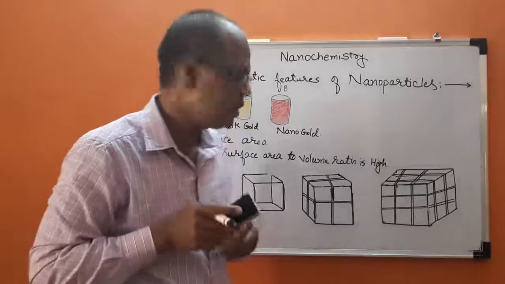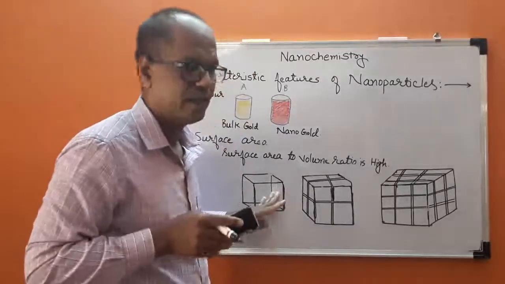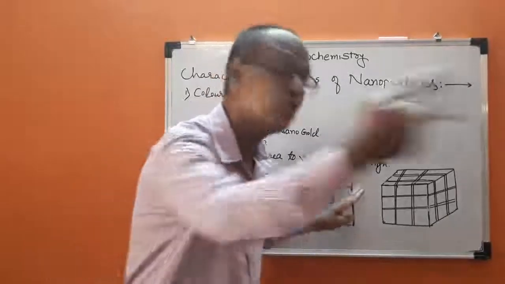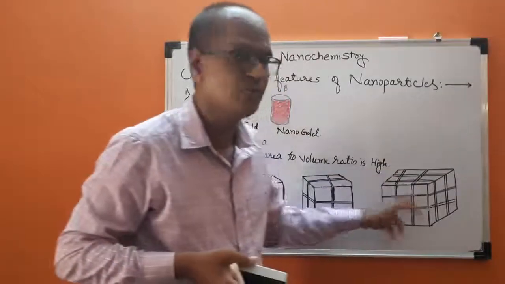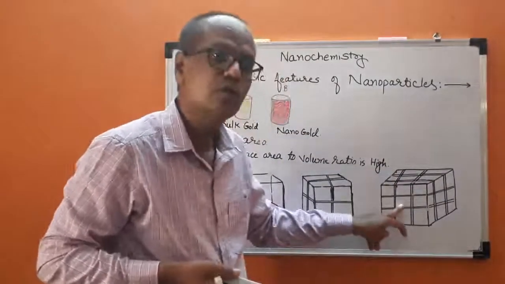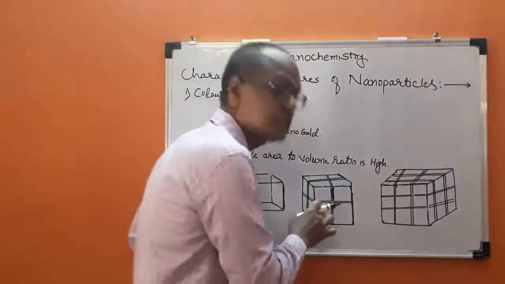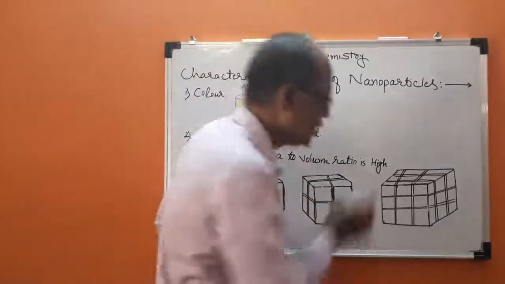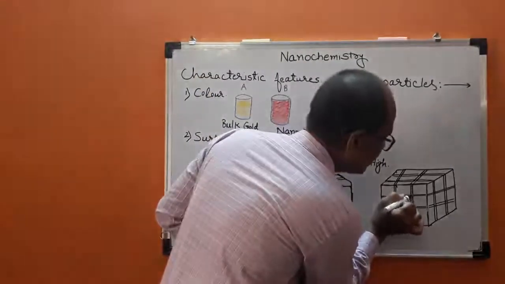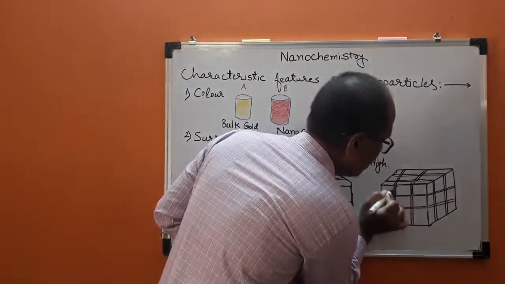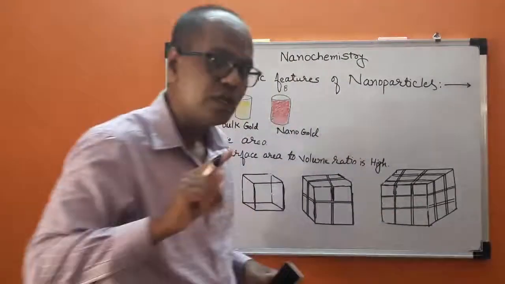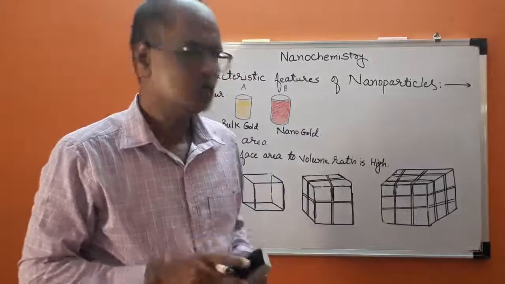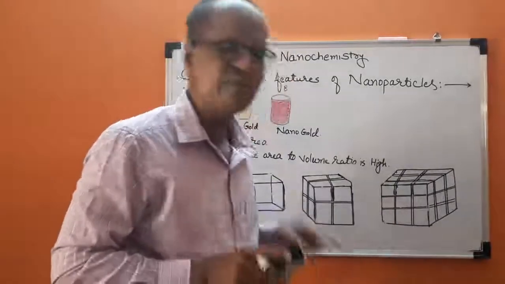What we are changing is that we cut this bulk material into pieces of nanomaterial, and then again cut the nanomaterial into finely divided particles. Then again, increased surface area becomes available, while the volume remains the same.